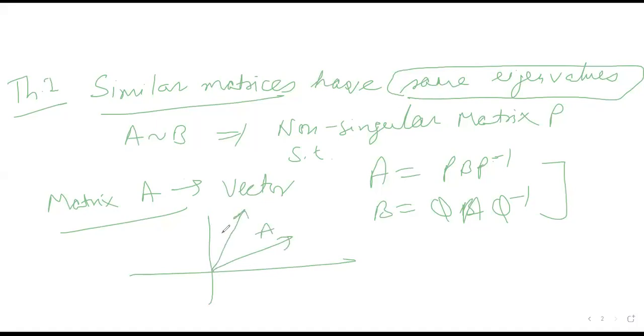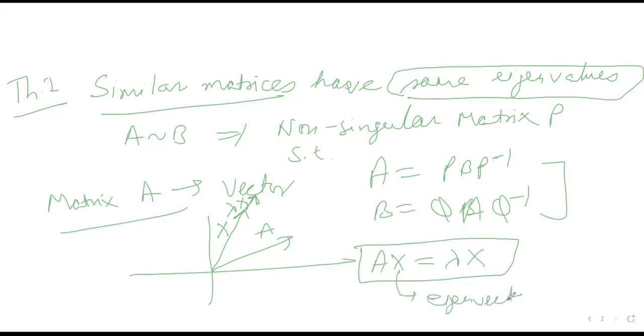and if I get this same vector with length lambda times X, so here A into X gives you X only, but stretched by lambda times. So this X will be called the eigenvector, and this lambda is the eigenvalue.